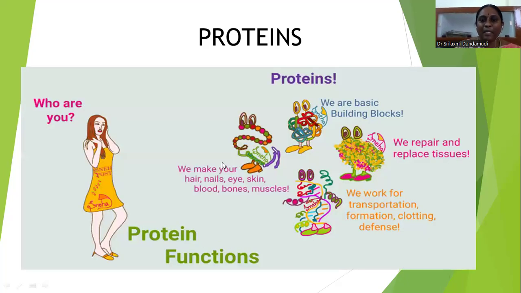So these are the main applications. They are mainly used for the growth of nails, hair, skin glow, blood improvement, and muscle and bone growth. These are mainly building blocks. They repair and replace tissues, and work in transportation, clotting, and defenses. So these are the biomolecules. Thank you.